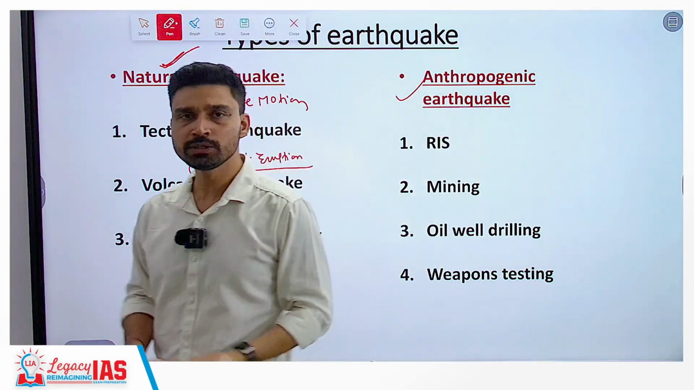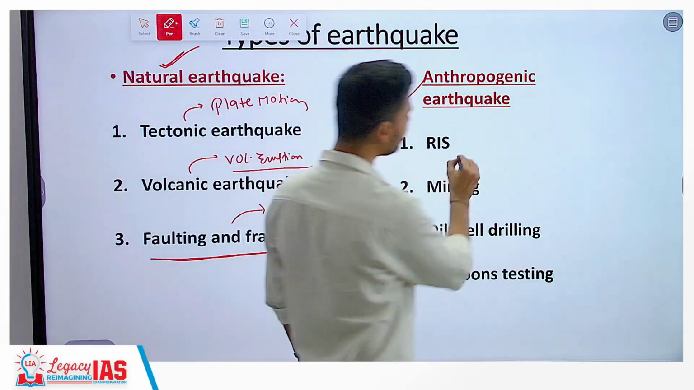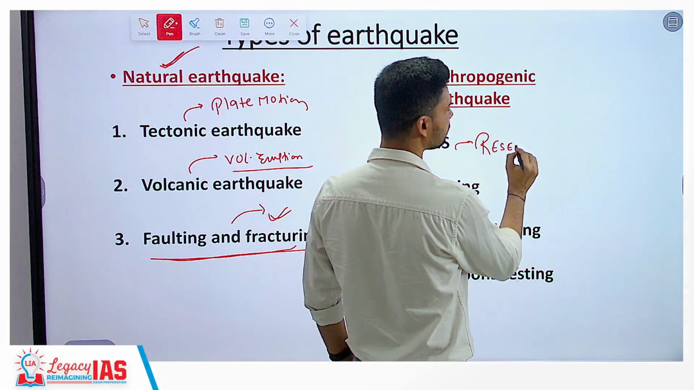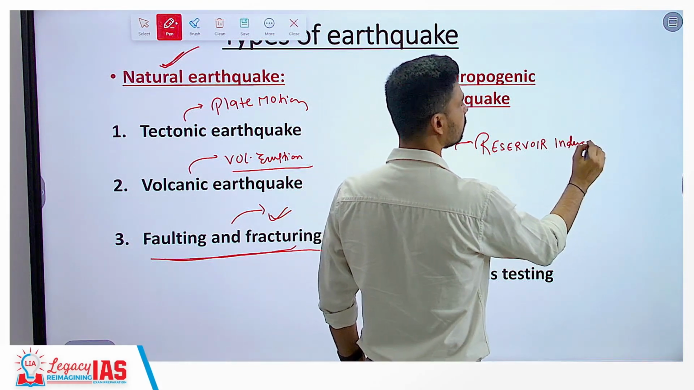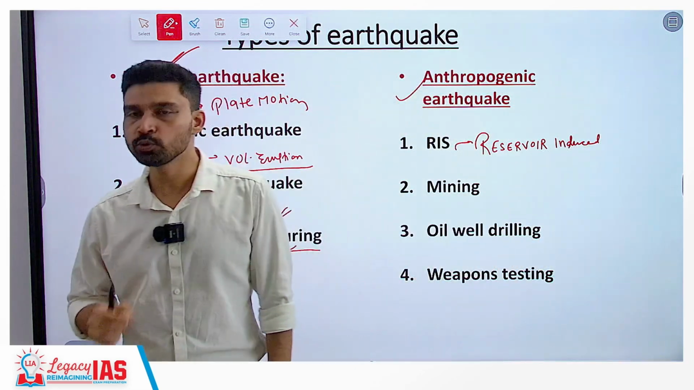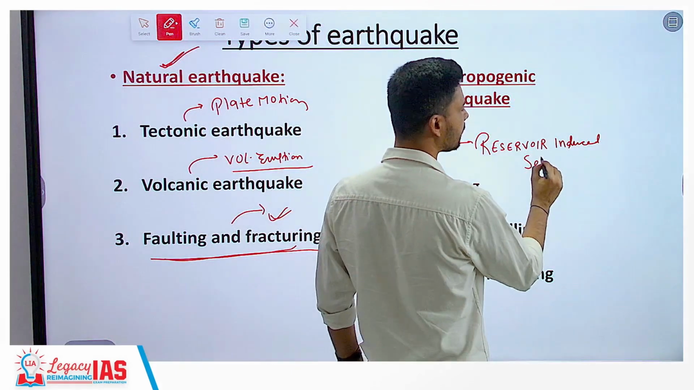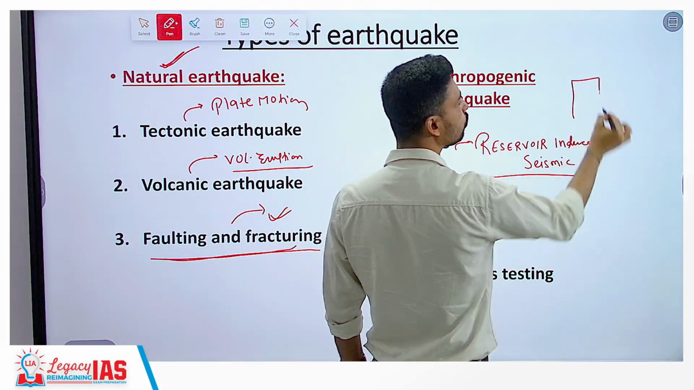Anthropo means human, genic means origin, and these are RIS. RIS is what we call reservoir induced seismicity. Reservoir induced seismicity is an earthquake that largely takes place due to the construction of a dam along the course of a river.